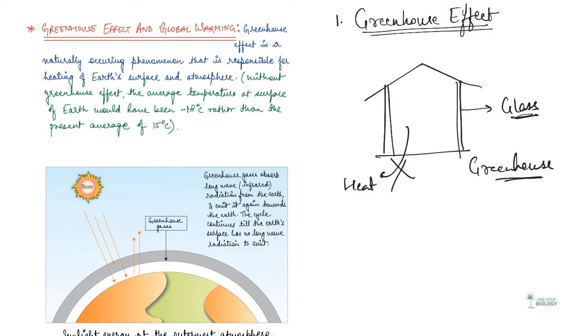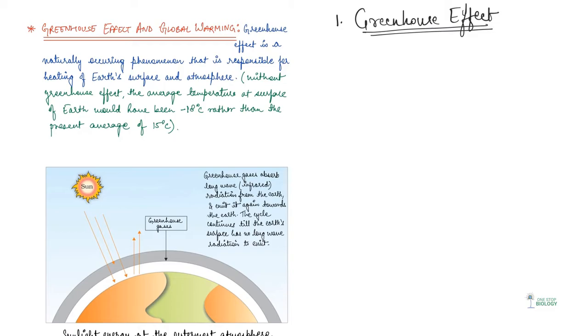In a similar way, the greenhouse effect is a naturally occurring phenomenon on Earth itself. So this is basically responsible for heating of Earth's surface and atmosphere.